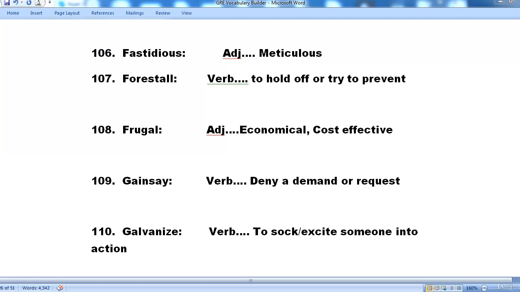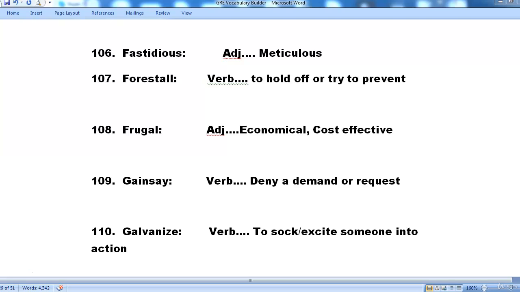106. Fastidious. Fastidious is an adjective and it means meticulous. 107. Forestall. Forestall is a verb and it means to hold off or try to prevent. 108. Frugal. Frugal is an adjective and the meaning is economical or cost effective.